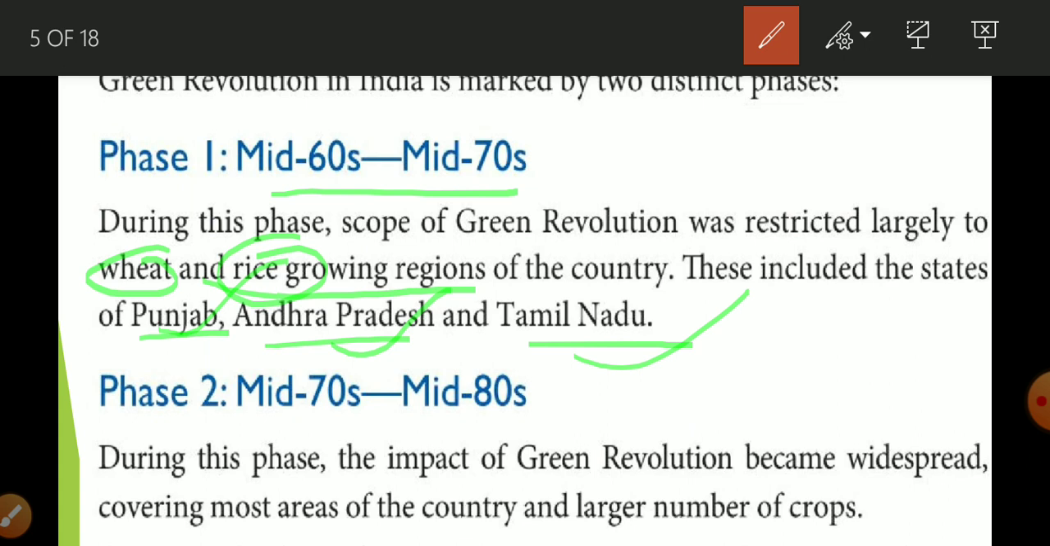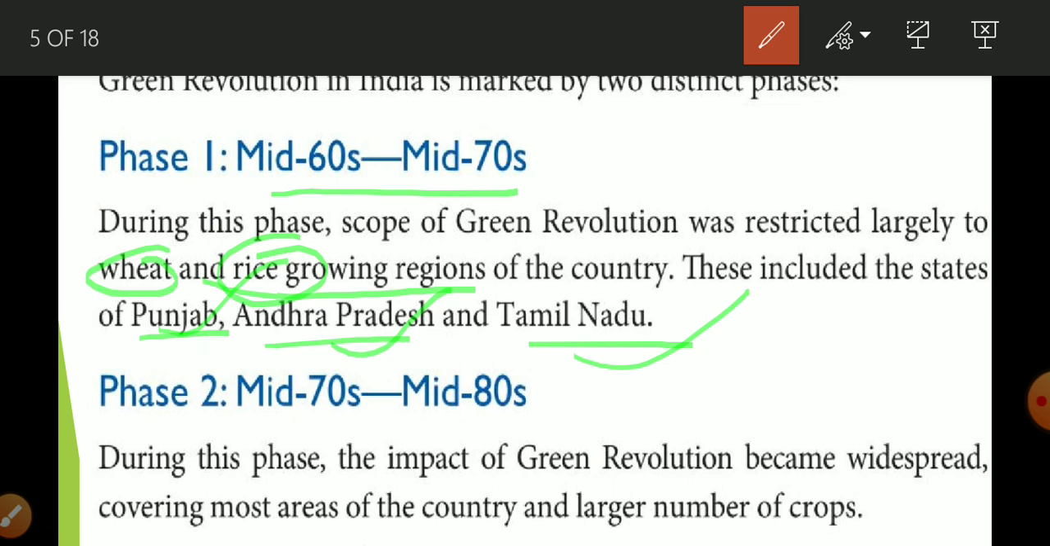So in this phase the green revolution was widespread, that is, it was introduced all over India, and more crops were included in it. So this is the green revolution. Green revolution means a huge, tremendous increase in production of food grains or crops. A huge increase in crop production due to HYV technology is known as the green revolution.